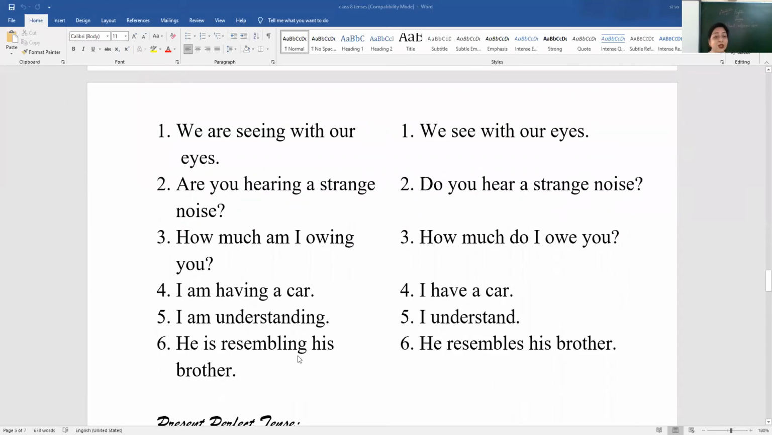Then he is resembling his brother. That would be wrong. Resembling means he looks like. So you must say he resembles his brother. Okay. Now children, we have done the present continuous tense and now we'll move on to the next tense.